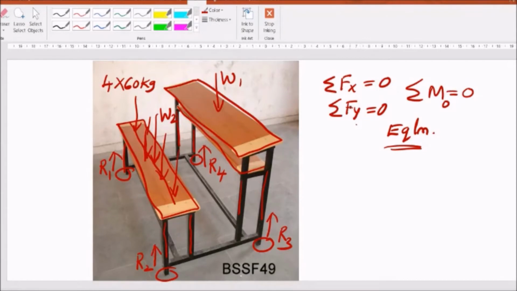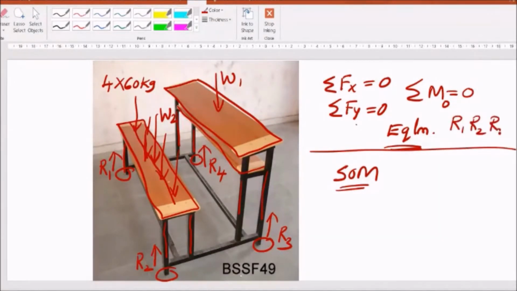Can I use the same statics or rigid body mechanics to find out when this bench is going to fail? Is it possible? I cannot find. So if I want to find the failure of this, or the load at which the bench breaks, I have to use strength of materials. I can use fundamentals of engineering mechanics only to find out the reactions R1, R2, R3, R4. I can write the free body diagram, but after that I have to apply concepts of strength of materials in order to find out what is happening inside this material and how safe it is. If 4 students are sitting, how safe is it? Or can I use the same bench for 8 students? Is it possible? All that I can analyze using strength of materials concepts.